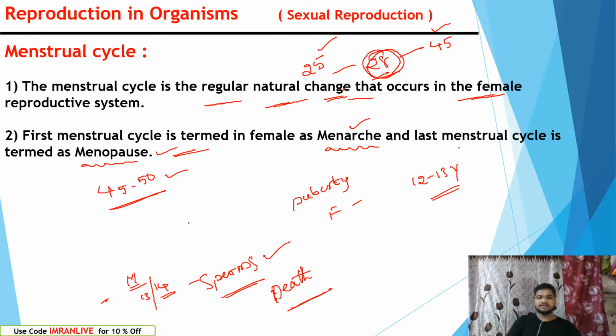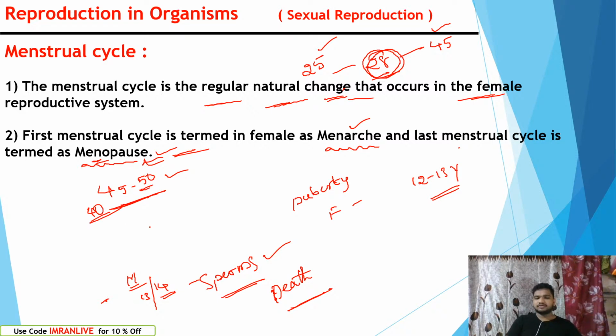In the case of female, the menarche starts at the age of puberty, and menopause means stopping the menstrual cycle. Menopause occurs at 45 to 50 years. It can be earlier also sometimes. It can occur from 40 years also. Why? We have done some research based on the menopause.